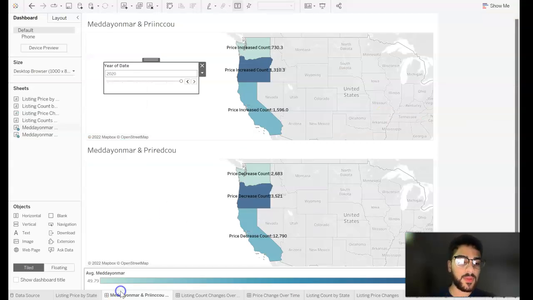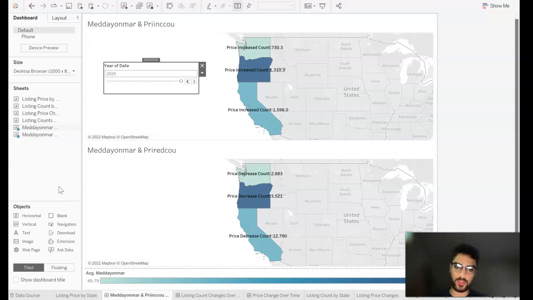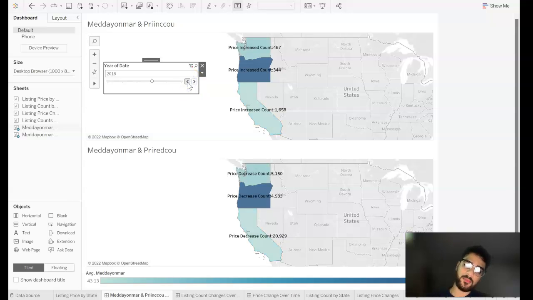And then moving on, the next point I want to show you is the median days on market, price increase compared to the price reduction count. So if we see here in 2018, what sticks out to me the most again is California. The price increase count in 2018 was 1,658 compared to the price decrease count of 20,900.